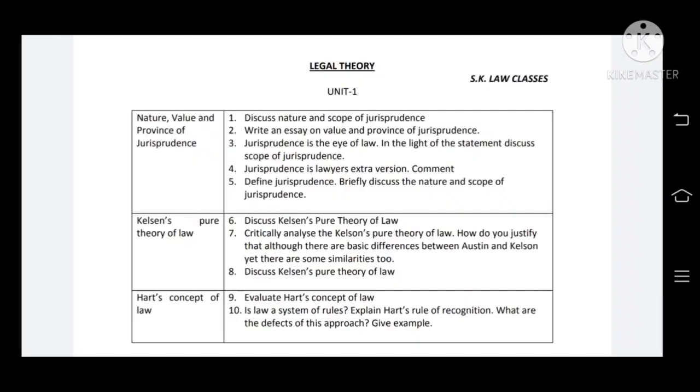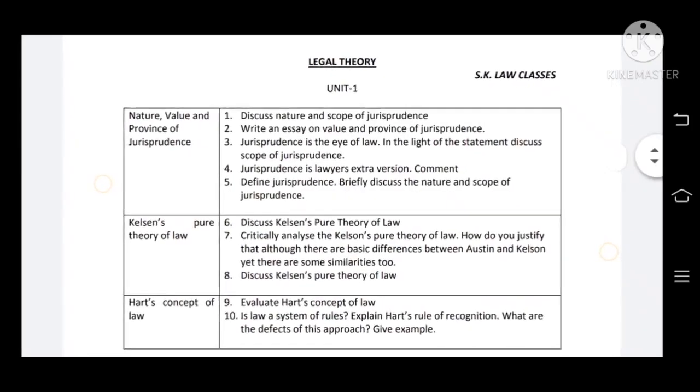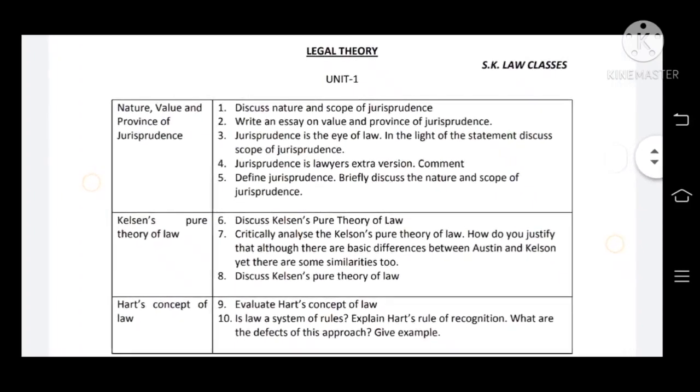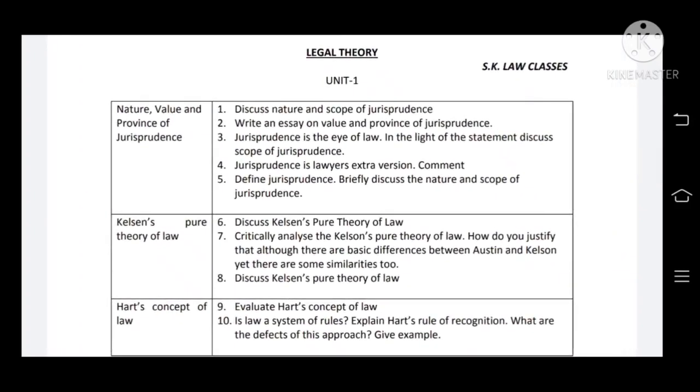Let's see unit 1. So friends, these are the important questions of unit 1. Basically, questions number 1 to 5 are with respect to nature, value and province of jurisprudence. There is mainly one common question: definition and meaning of jurisprudence, or briefly discuss nature and scope of jurisprudence. This is a very important question which has repeatedly been asked in every year for the last few years. Now the second concept is Kelsen's pure theory of law.